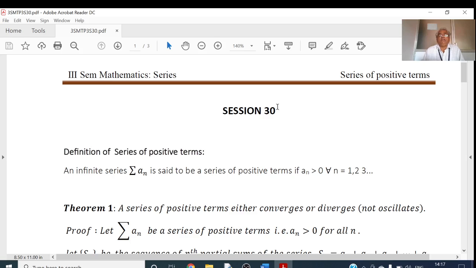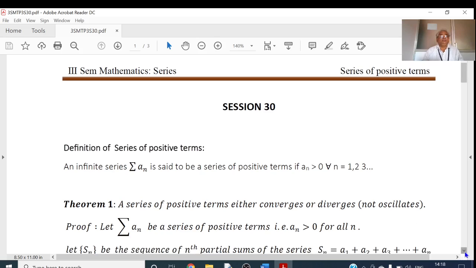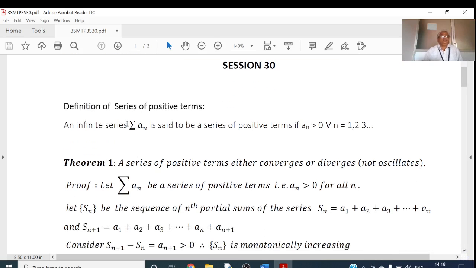In this video, we discuss some theorems on series. This is session number 30 of third semester BSc Mathematics of Bangalore University, Bangalore City University, and Bangalore North University. So, in this session, we define infinite series. An infinite series sigma an is said to be a series of positive terms if each term is positive, that is, an is greater than 0.